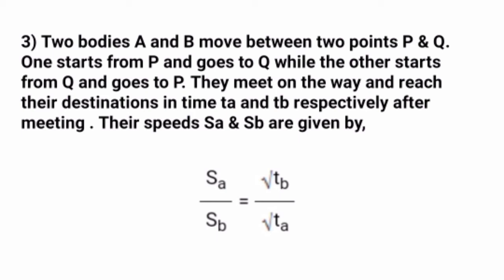So this is very important if we are considering two bodies starting from two different points. If such a condition is provided, then for calculating the speeds sa and sb when the times are provided, we will use this formula.